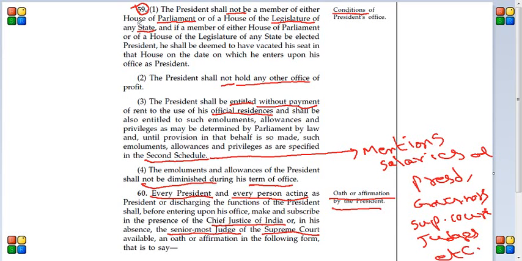Okay, let's talk about some more articles related to the president. Article number 59. Article 59 talks about conditions of the president's office.